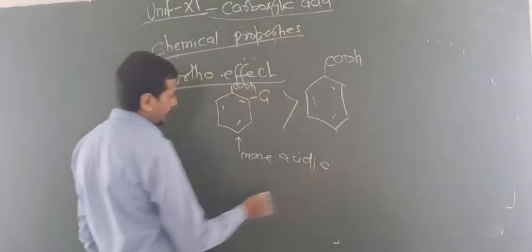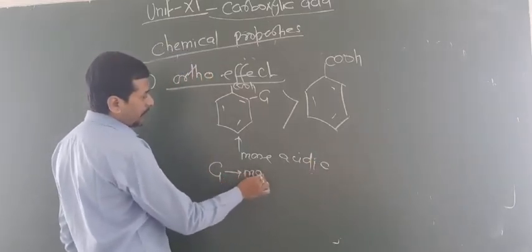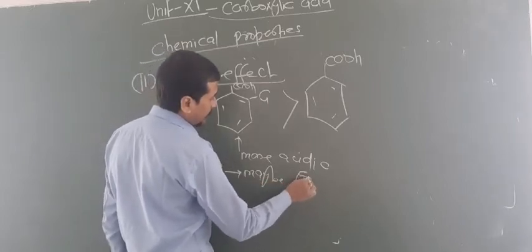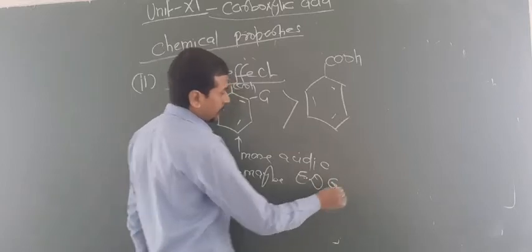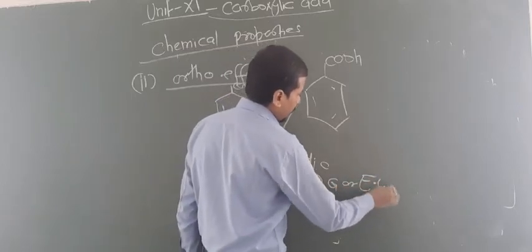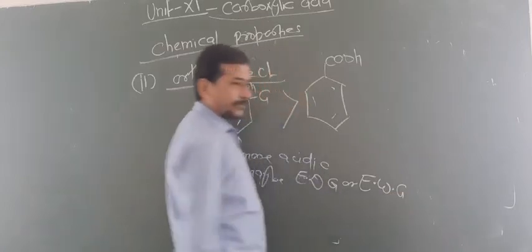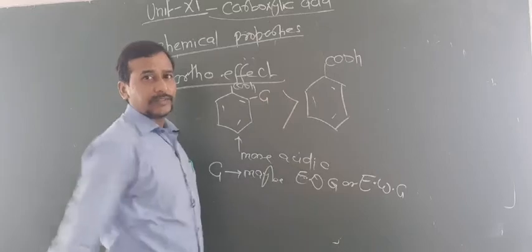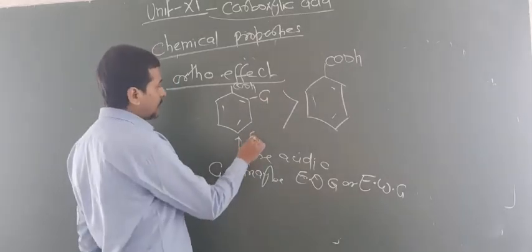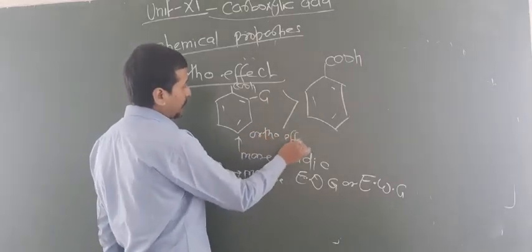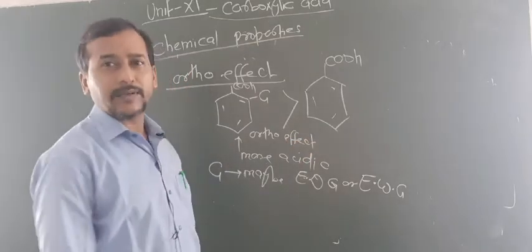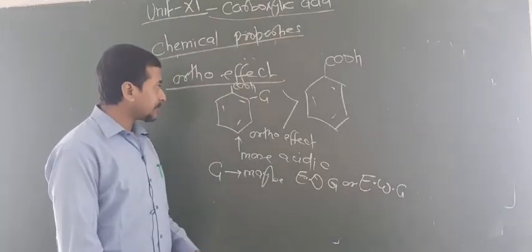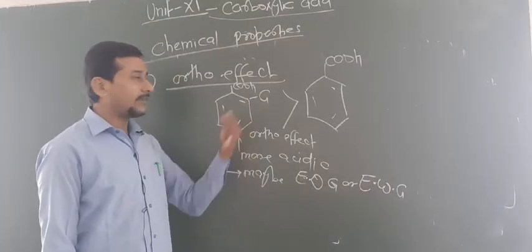The group G may be an electron donating group or an electron withdrawing group. Are you getting this point? Whatever the group attached at the ortho position, this is always more acidic than benzoic acid, and this is known as the ortho effect. So one question arises from the ortho effect. Why is ortho-substituted benzoic acid more acidic than benzoic acid?